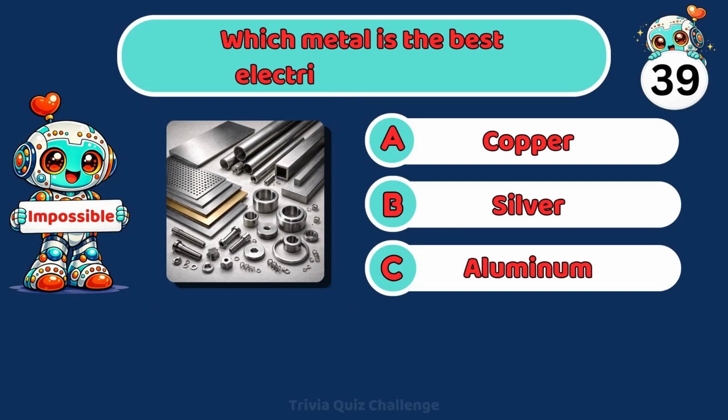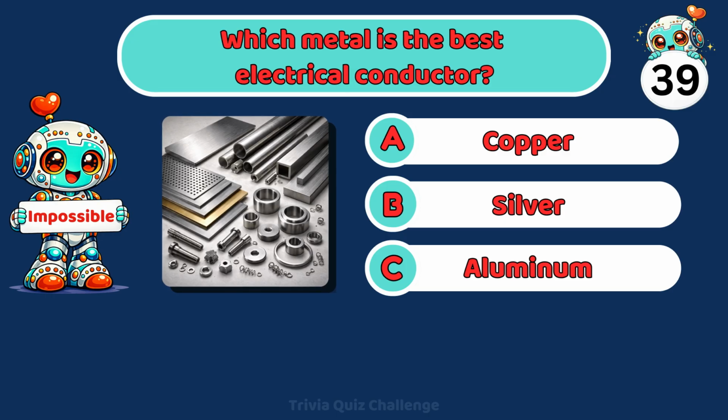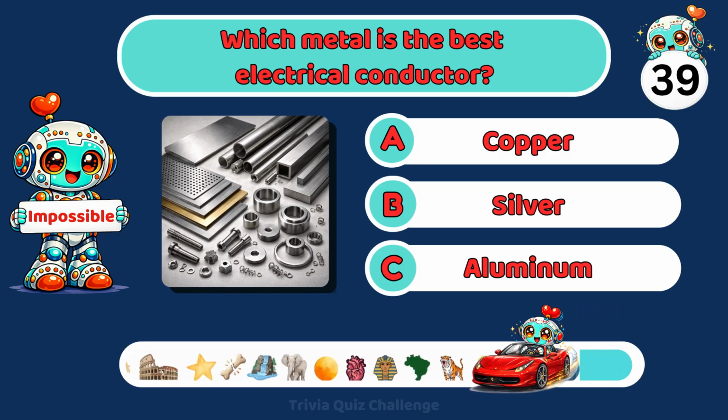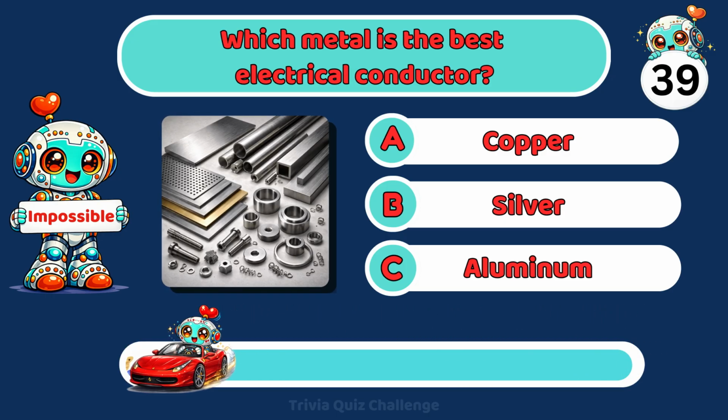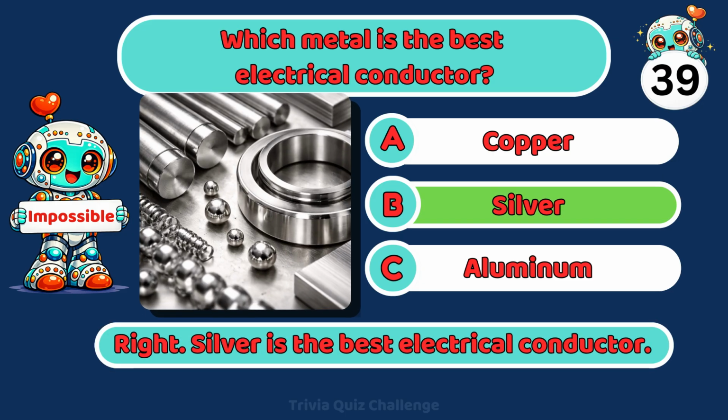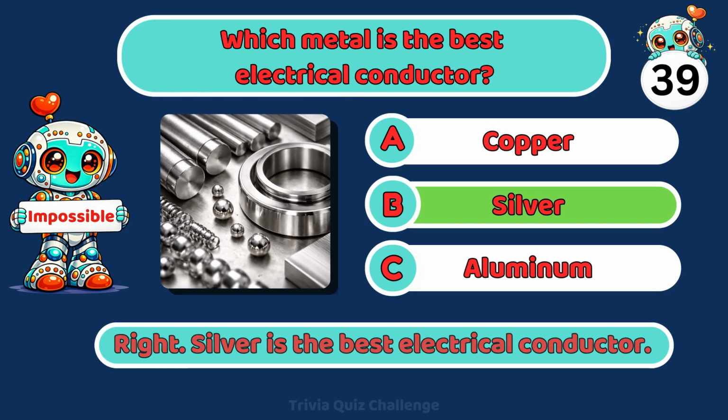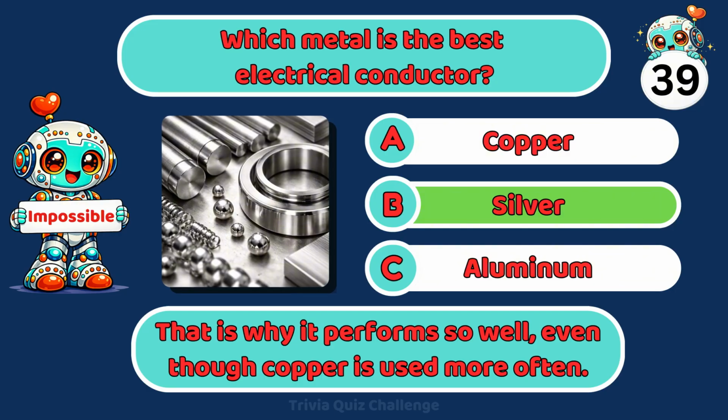Which metal is the best electrical conductor? A. Copper, B. Silver, C. Aluminum. Right. Silver is the best electrical conductor. That is why it performs so well, even though copper is used more often.